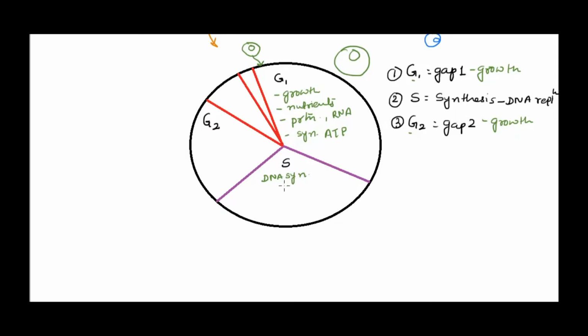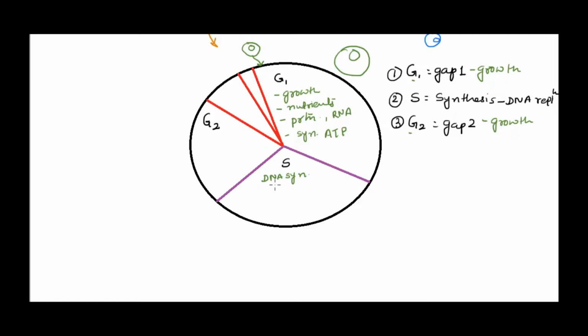In the synthesis phase, now the cell is dividing, right? Now the cell needs to give rise to two new daughter cells. So it needs duplicated DNA. It needs all the DNA to be replicated so that it can give both daughter cells one copy of the DNA. So DNA replication, we all know it happens in interphase, specifically in the S phase.